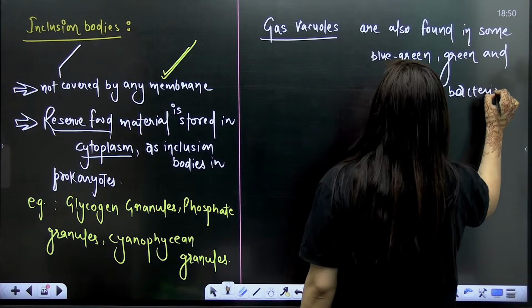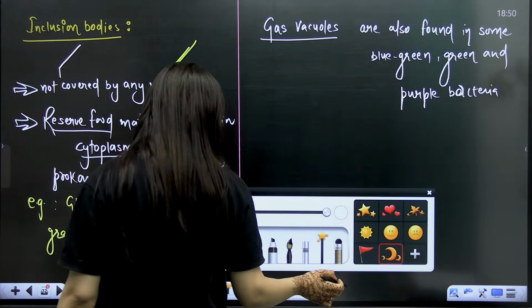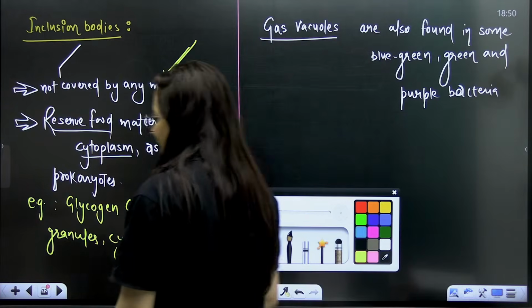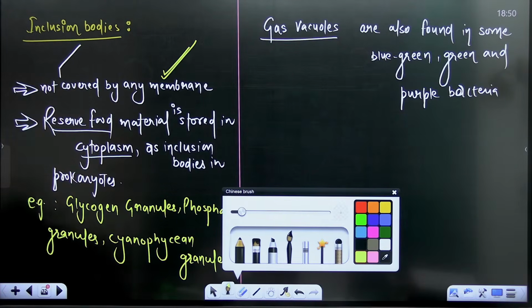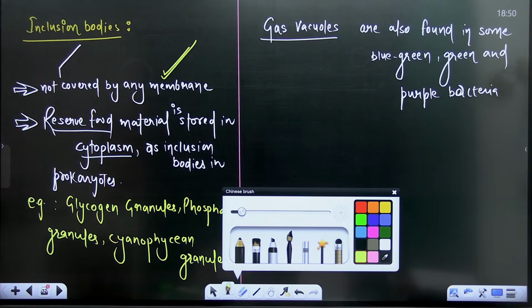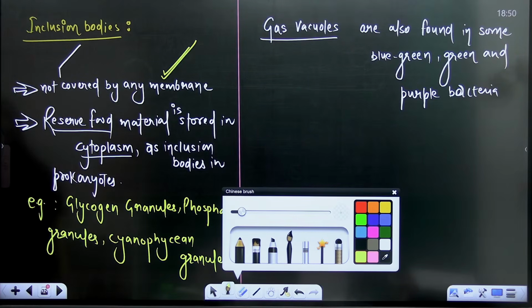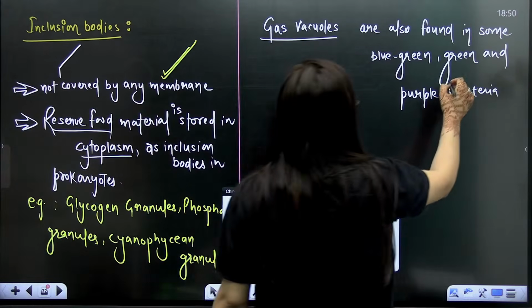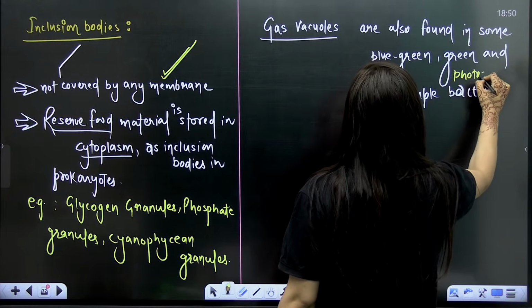So these gas vacuoles, as the name suggests, will of course have some metabolic gases, isn't it? So firstly blue-green, purple and green bacteria. Of course, it is the kind of photosynthetic bacteria here.